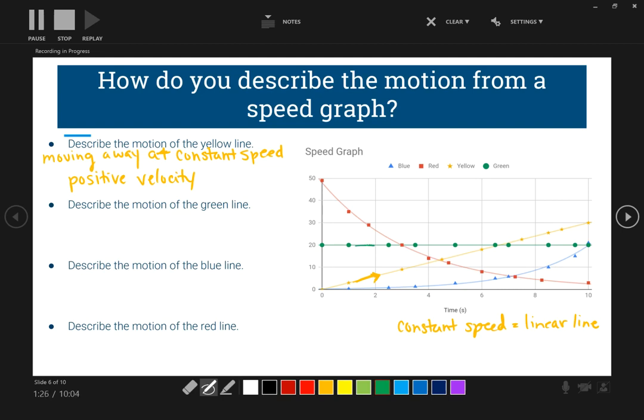Okay, let's take a look at the green line. So our green line is the one with the circles right here. Okay, so is it moving? Is the distance changing over time? No, it's at 20 the entire time. So here, our object is not moving because it's a completely flat line.